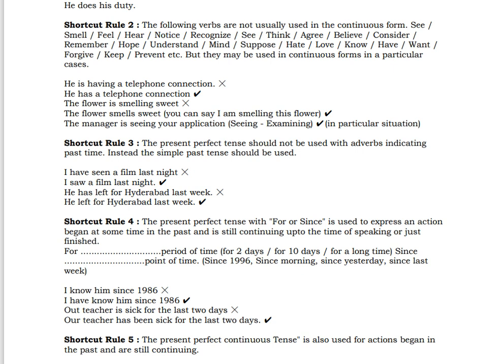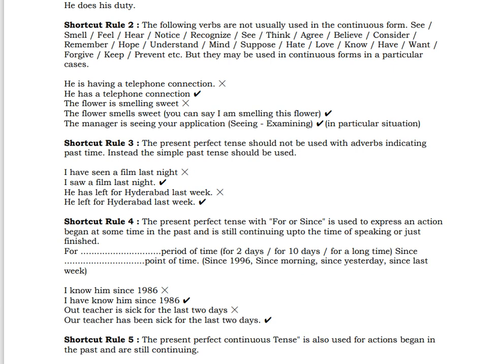Now, "I am smelling this flower" is fine, but "the flower smells sweet", the fragrance. "The manager is seeing your", no, examining. When you say that, it means examining. In a particular situation only we'll use it. And they usually give this kind of question in the exam too.